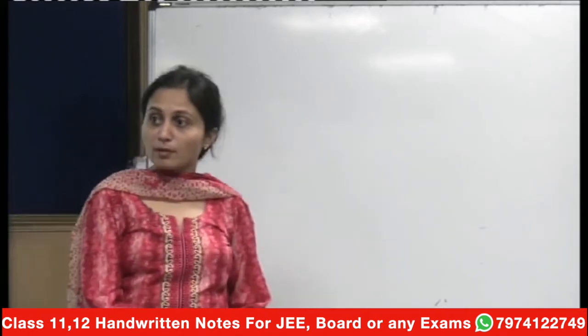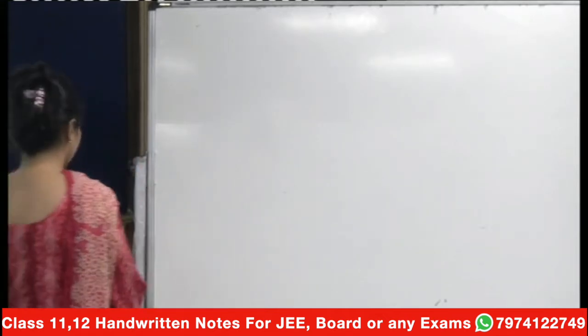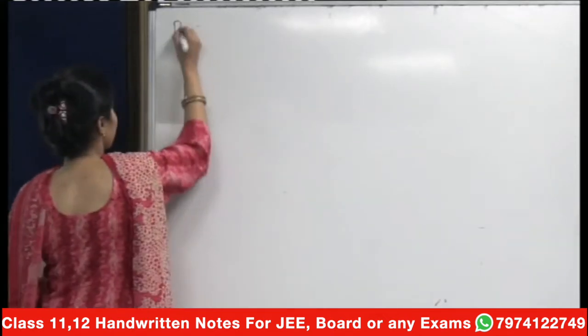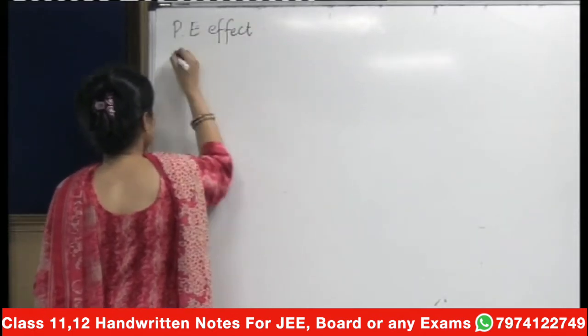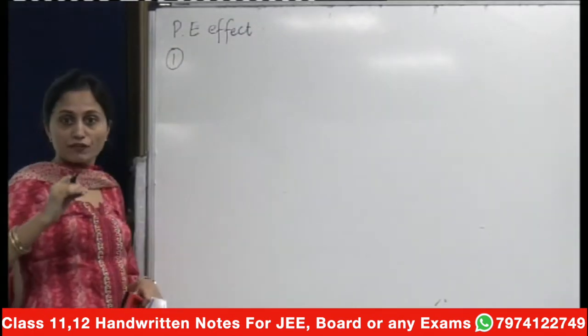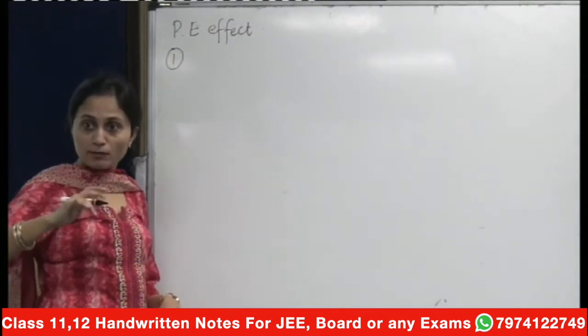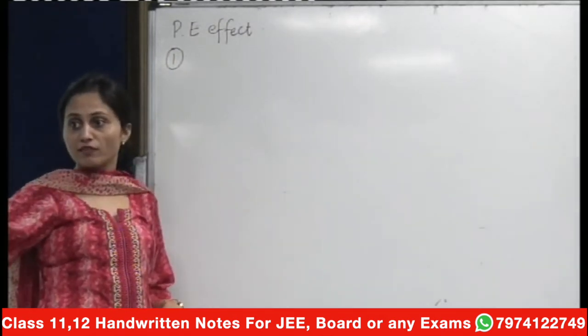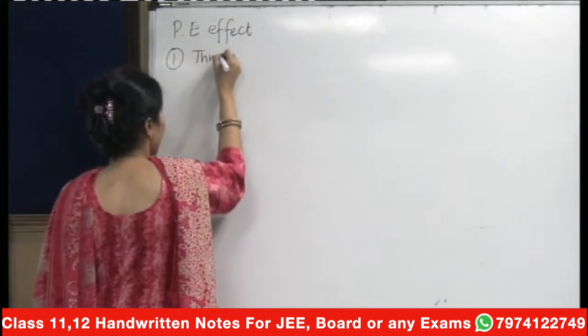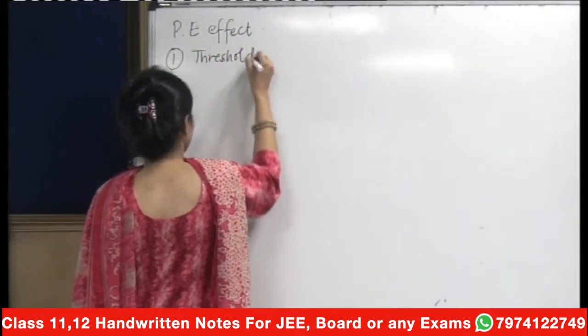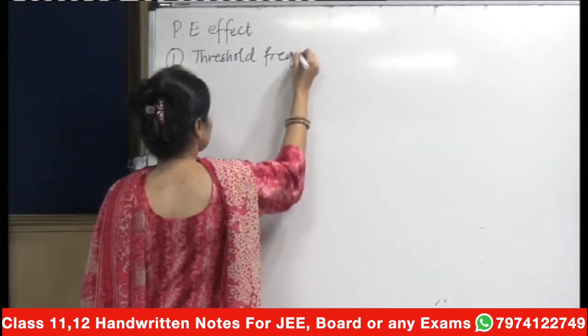Now there are some important points related to the photoelectric effect. The very first thing, there has to be some minimum amount of frequency that has to be provided, and only after that frequency is provided you will have ejection of electrons, which is known as the concept of threshold frequency.